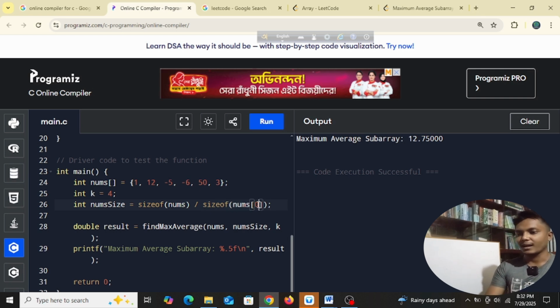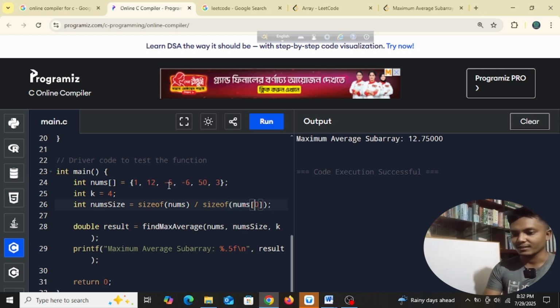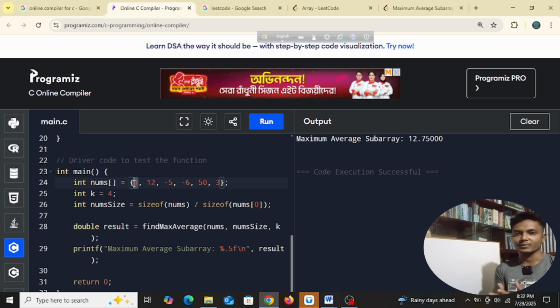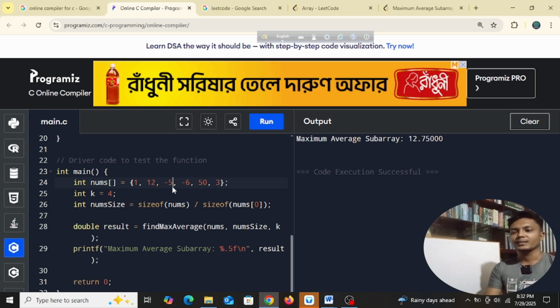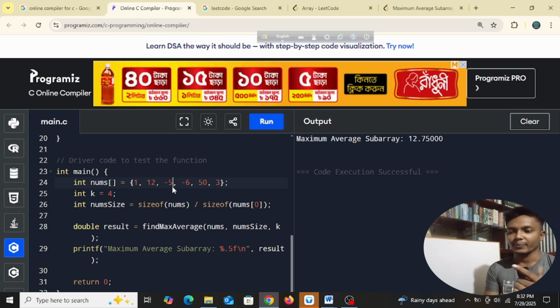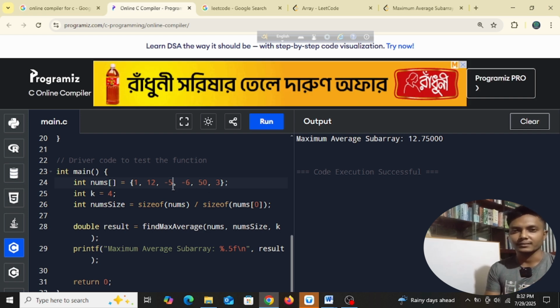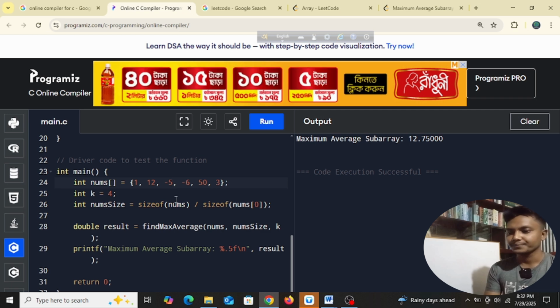So when you say nums 0, that means that first element, right? So we know that array starts from 0, and first element is 0, second element's position is 1, third element's position is 2. Okay, so there will be always one number less if you count, right?